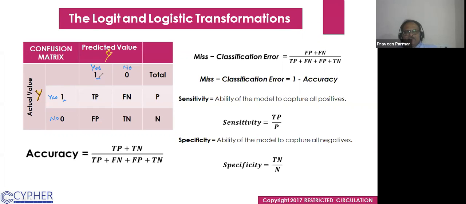So you are telling it is positive, and actually it is also positive. So it is your true positive. Got it? What does it mean by true positive? Your predicted positive is actual. It is also positive. So it is a true positive. Correct?